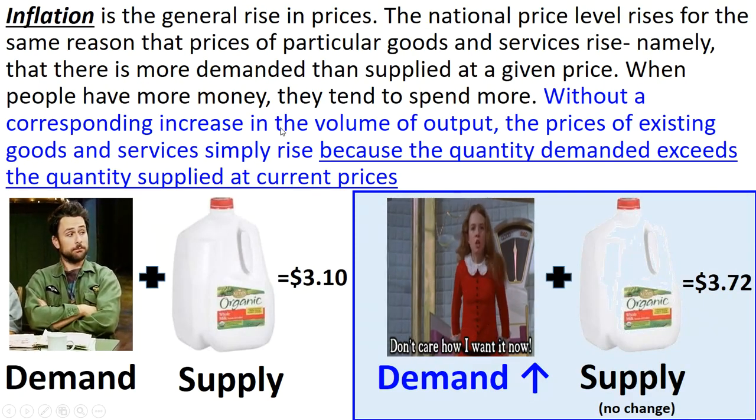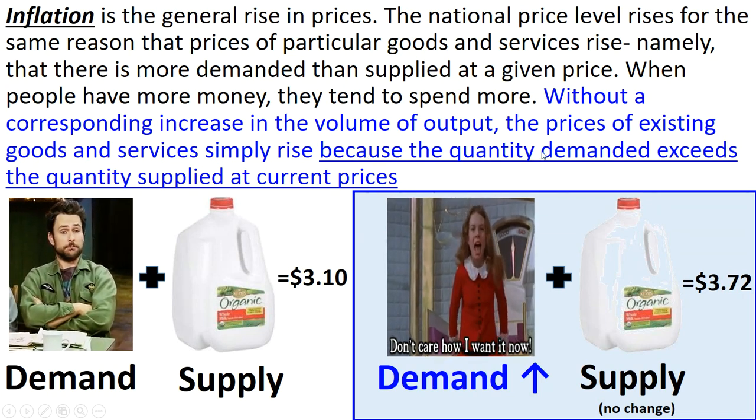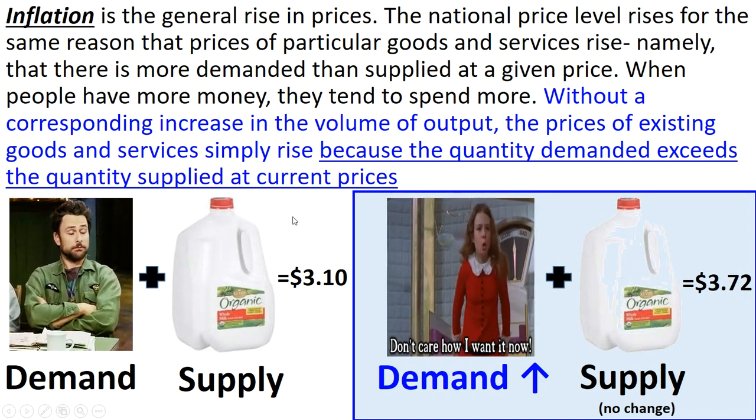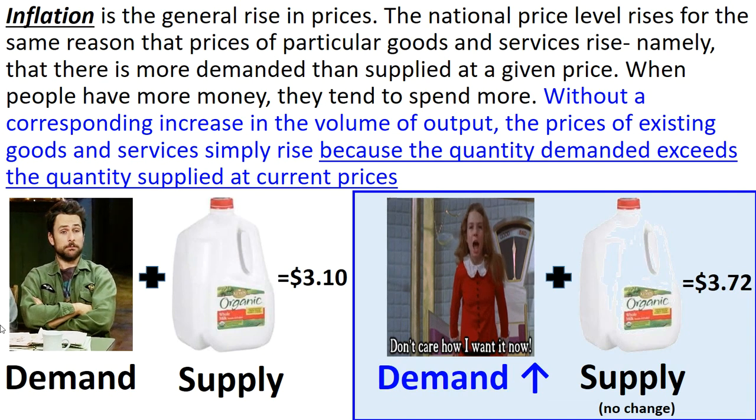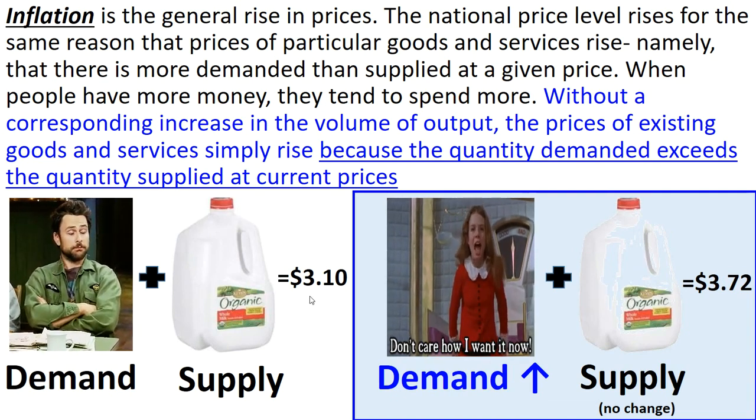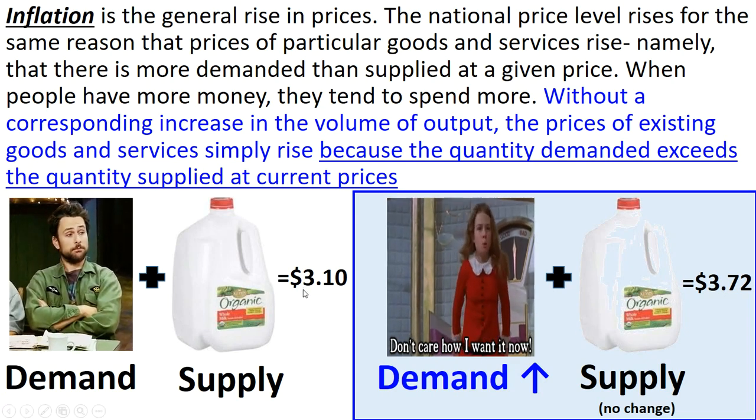Without a corresponding increase in the volume of output, we're not increasing the milk. The prices of existing goods and services simply rise because the quantity demanded exceeds the quantity supplied at current prices. So before, people are like, yeah, I want some milk. I don't have a bunch of money in my pocket. I'll buy some milk. The supply is here, $3.10. So we look at the demand, we look at the supply, we see where they meet, we see the equilibrium, and we get $3.10.